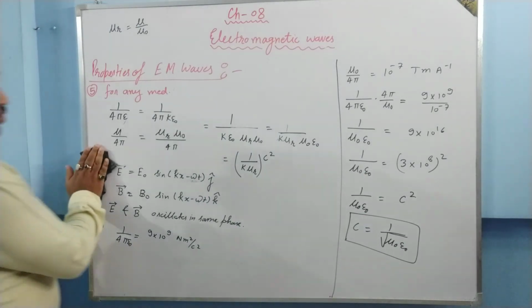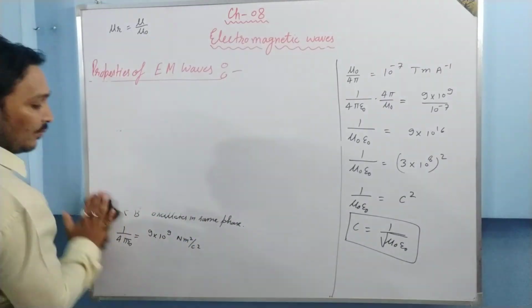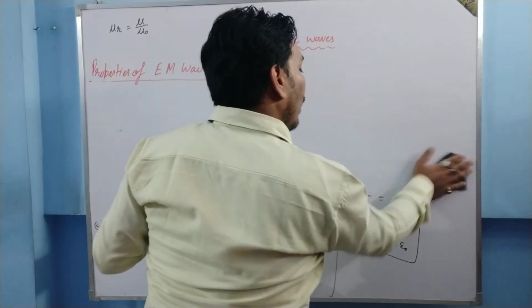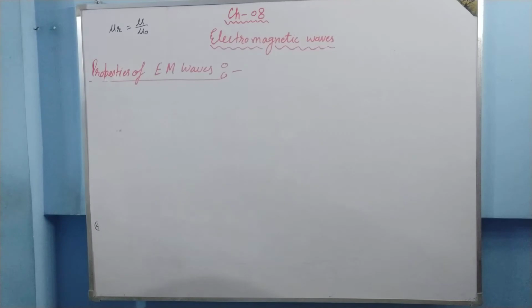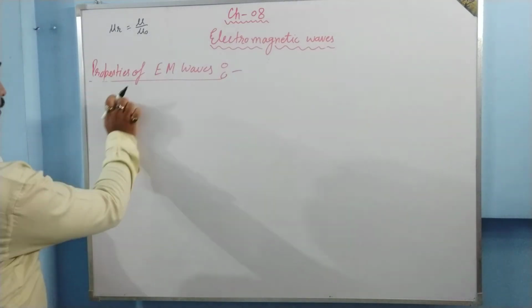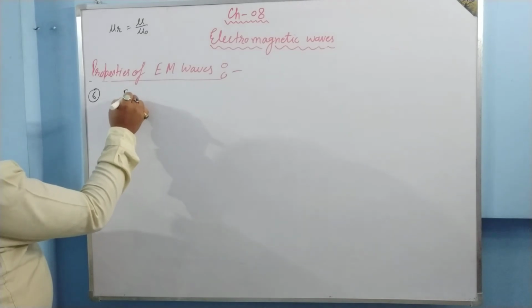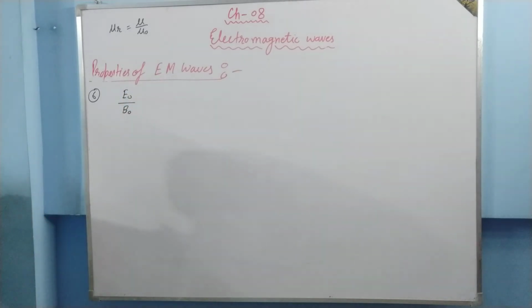Okay, so now let us move to the next point. Let me remove all this. Now the next point, point number 6, is if we want to relate E naught and V naught, how can we relate them?